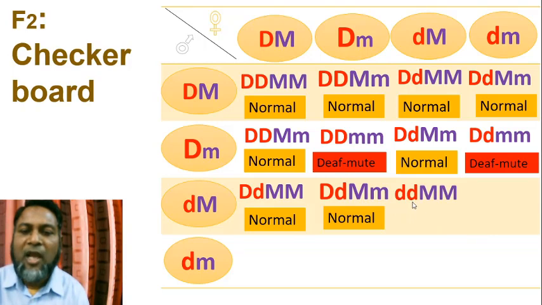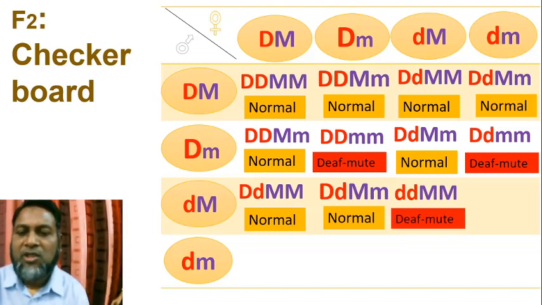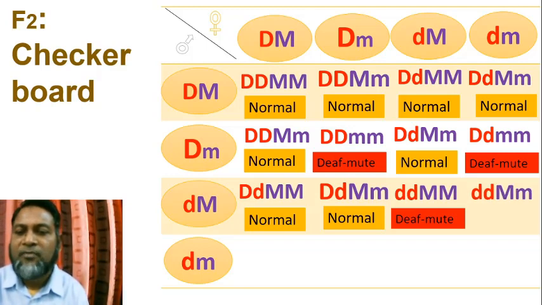This person has both small d. Due to the presence of double small d, he cannot hear normally, he is deaf, so he is deaf mute. He or she is deaf mute. Here also both small d are present.